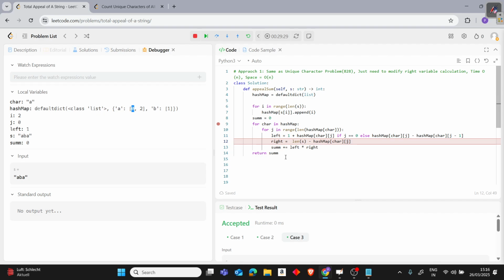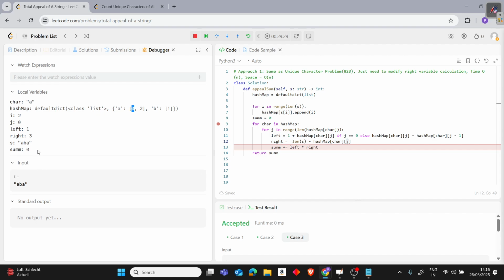So 3 minus 0 is 3. So we are getting right as 3. If we multiply, we'll get 3, and we'll add that to the sum variable and update it. Okay, now let's move to the next position, which is this one. Now we are going to the last A.